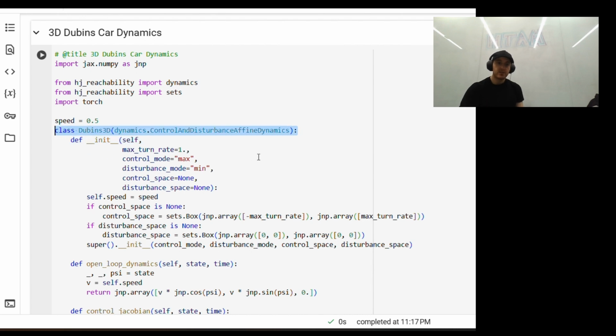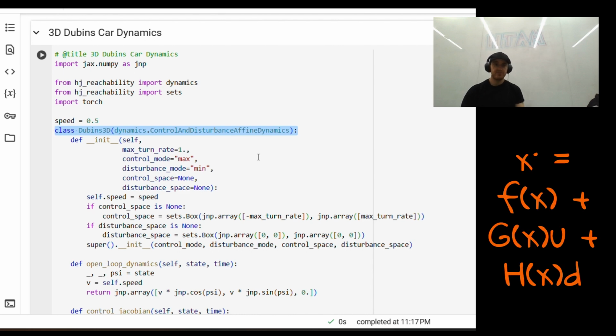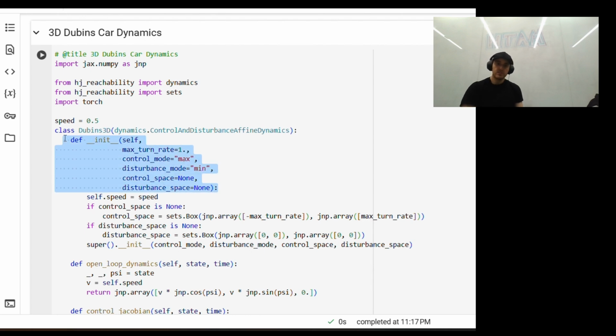And this inherits from a base class that expects dynamics of the form x dot equals f(x) plus g(x) times u plus h(x) times d, where u is the control input and d is a disturbance like wind, drift, uncertainty, etc. In the initialization method, we see the argument max turn rate, which is the bound on our angular velocity omega. We're setting control mode equal to max, so HJ reachability will assume worst case control is trying to maximize the value function. And disturbance mode equals min, so worst case disturbance is trying to minimize the value function.